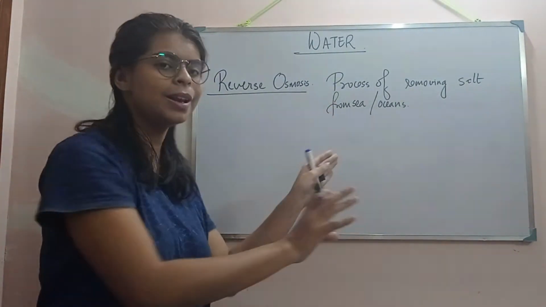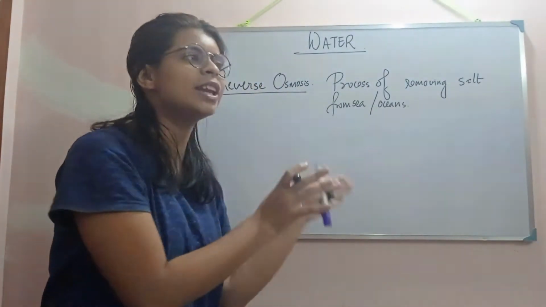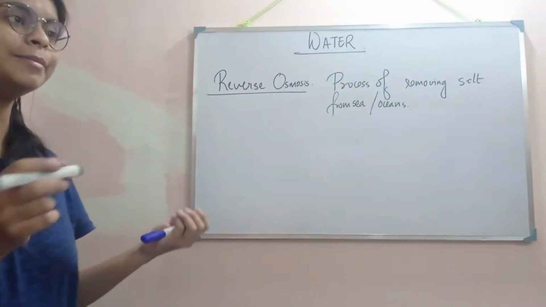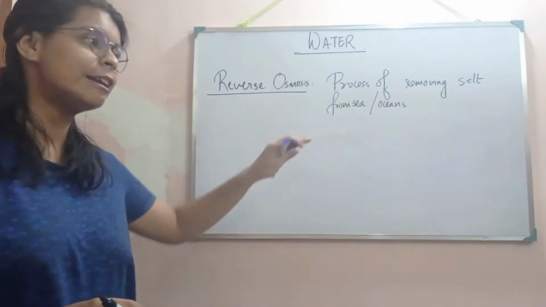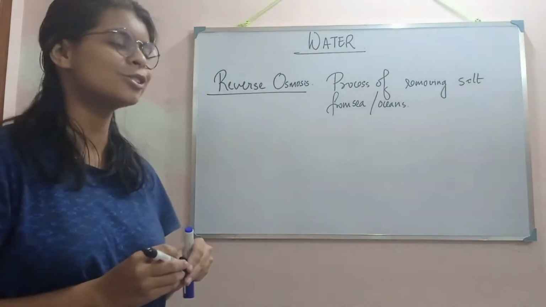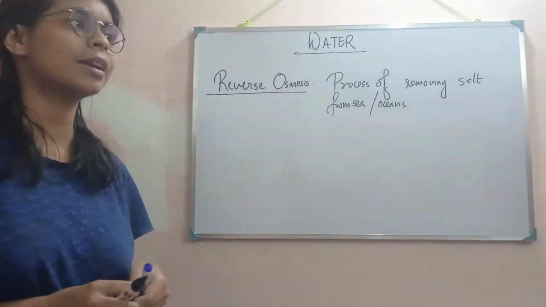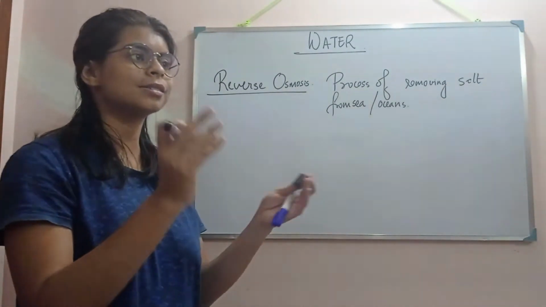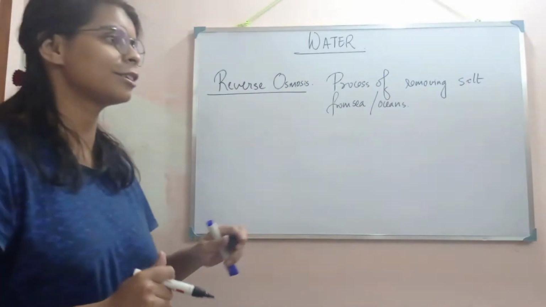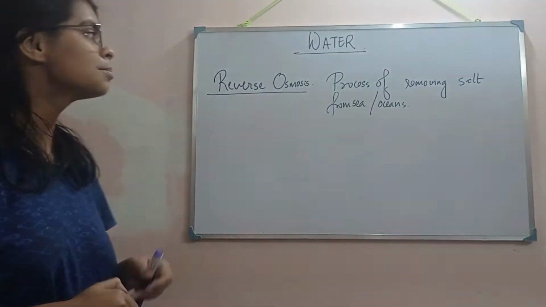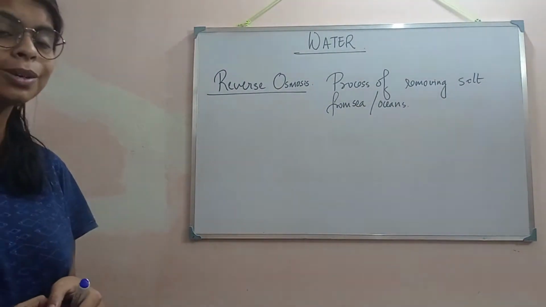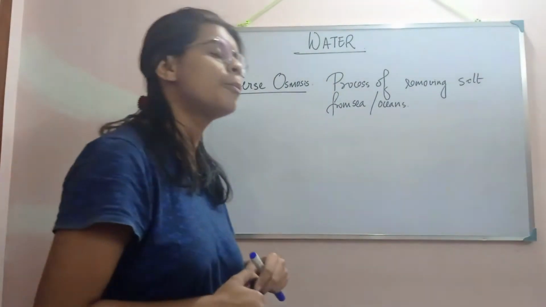It is just a simple definition. It is not a perfect definition, because it is a kind of phenomenon where there is a flow from high concentration to low concentration, and you will not understand how it happens. So by this process we can make sea water or ocean water potable water.